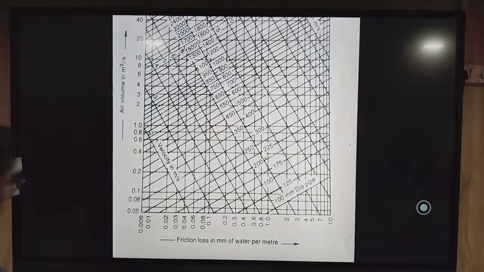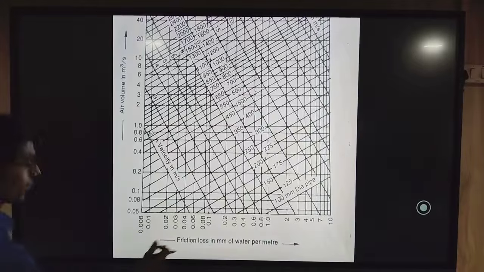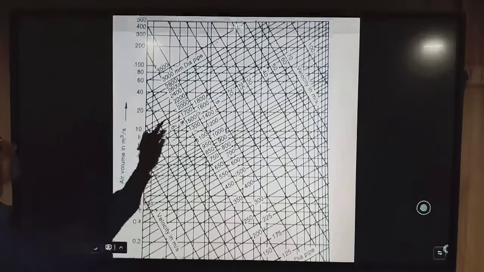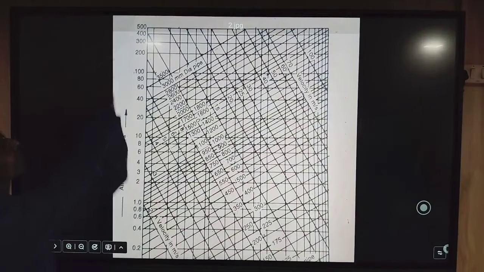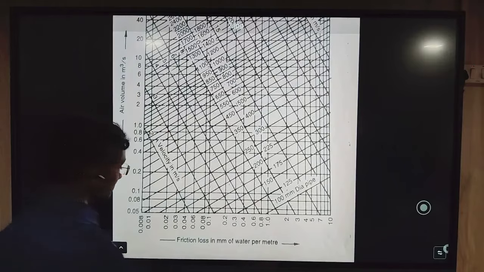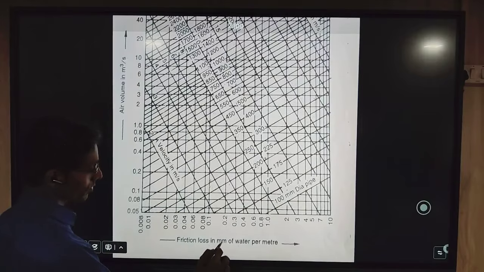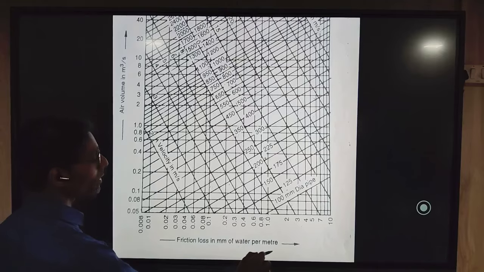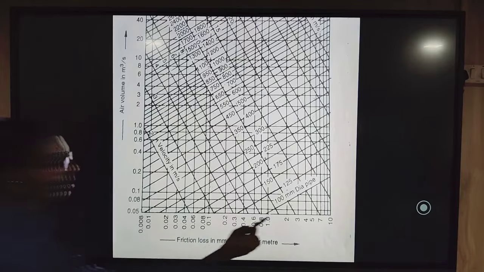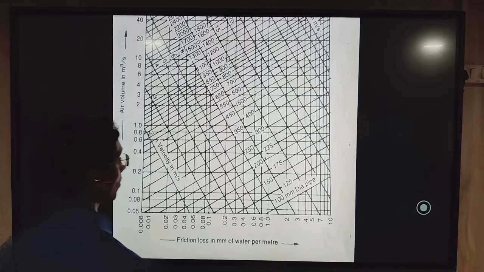So this is the actual friction chart. Here this is the air volume, that is the volume flow rate, given in meter cube per second, ranging from 0.05 to a maximum of 500 at the top. On the x-axis we find the friction loss, that is PF, in mm of water column for 1 meter length. These values range from 0.0008 to 10 mm of water column.